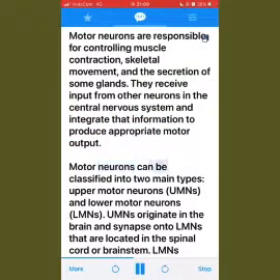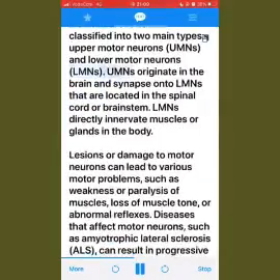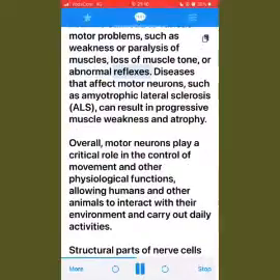Motor neurons can be classified into two main types: upper motor neurons, UMNs, and lower motor neurons, LMNs. UMNs originate in the brain and synapse onto LMNs that are located in the spinal cord or brainstem. LMNs directly innervate muscles or glands in the body. Lesions or damage to motor neurons can lead to various motor problems, such as weakness or paralysis of muscles, loss of muscle tone, or abnormal reflexes.